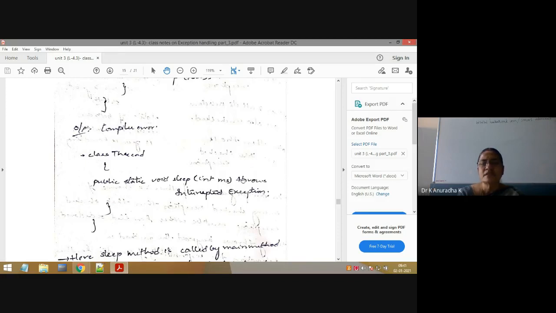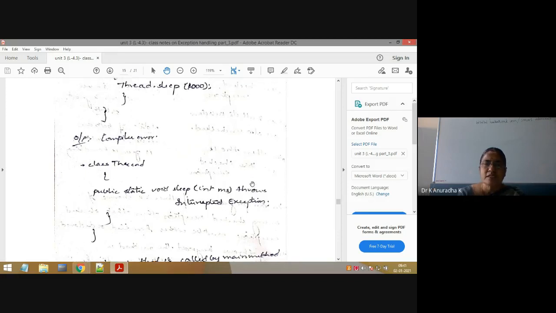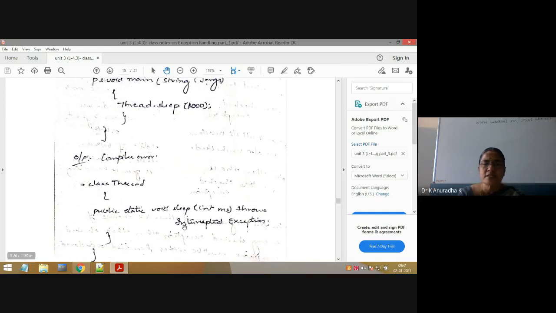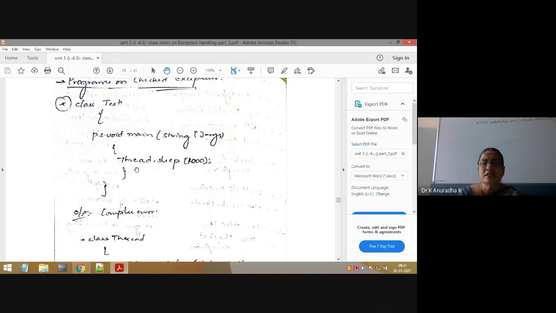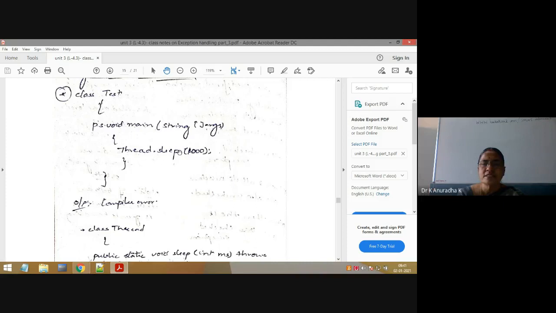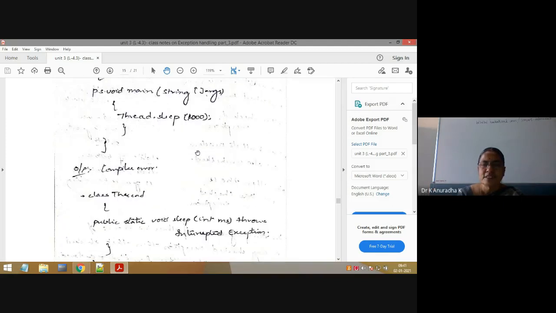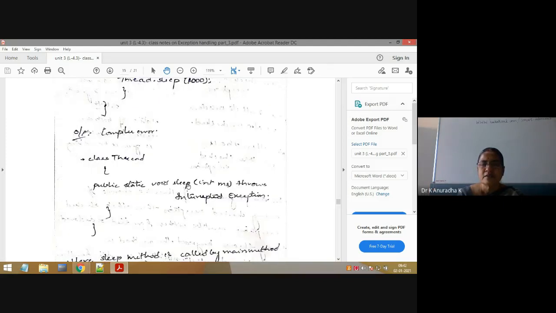Okay, so that is the throws keyword. Now we will link up these two. Okay, this is the Thread class. Inside the Thread class, the sleep method is there. This is our class. Inside our class, we are using the sleep method, because here we have written Thread.sleep(1000). If you see the sleep method, it is using throws InterruptedException. What is the meaning of this? The sleep method is throwing the responsibility of handling this interrupted exception to its calling method.